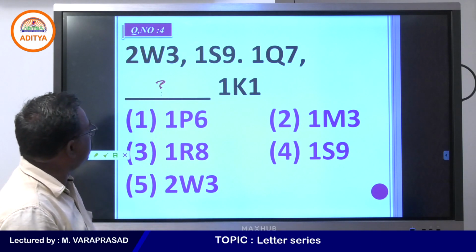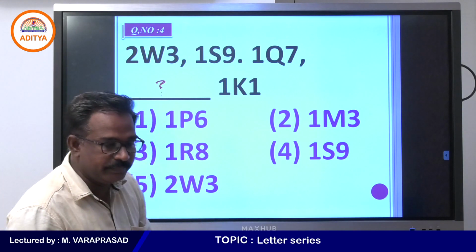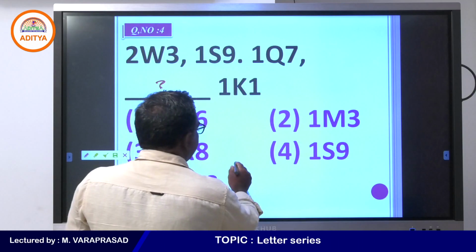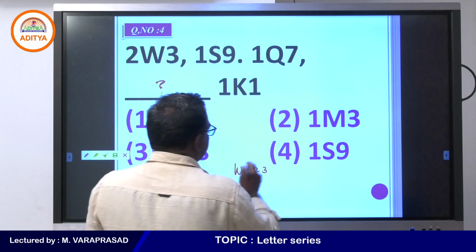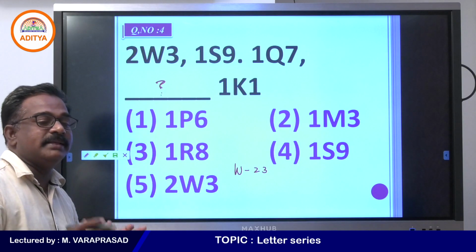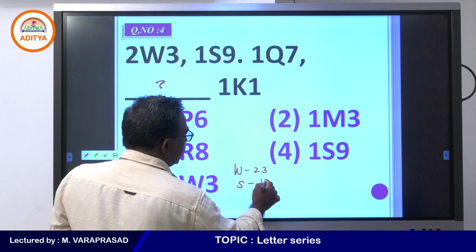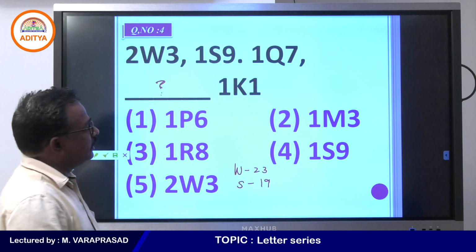If you take W, the place value of W is 23. If you take the second one, 1S9, the place value of S is 19.